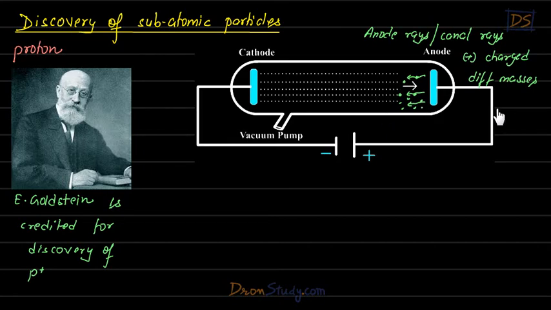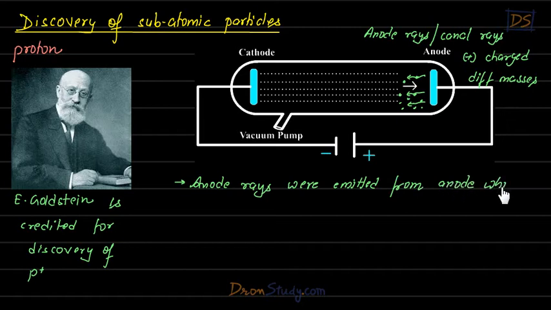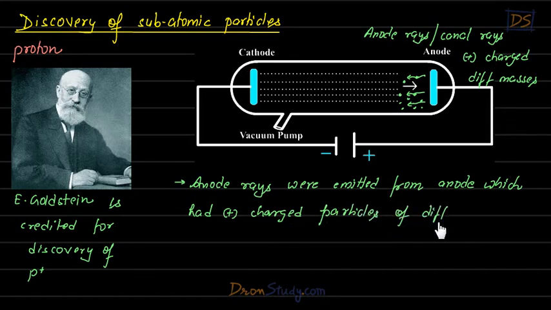So we can write this down: anode rays were emitted from the anode, which had positively charged particles of different masses.